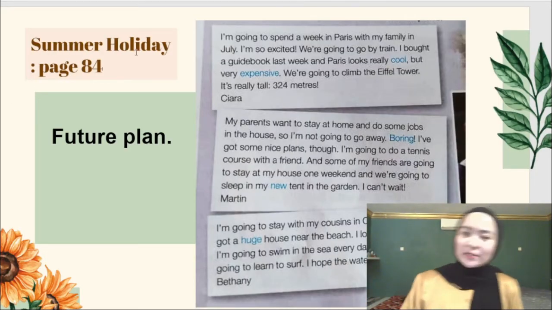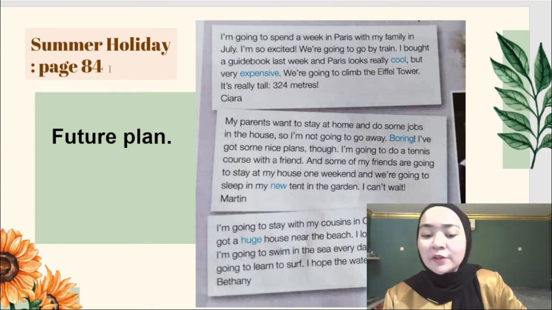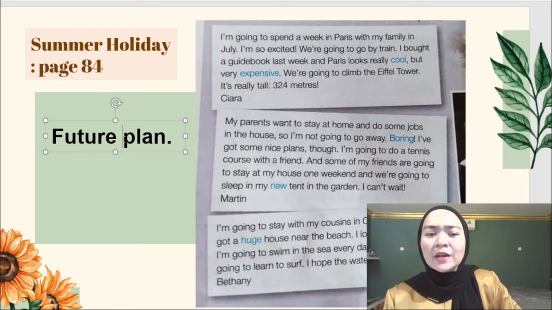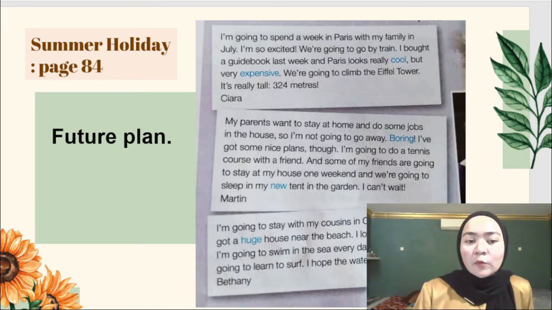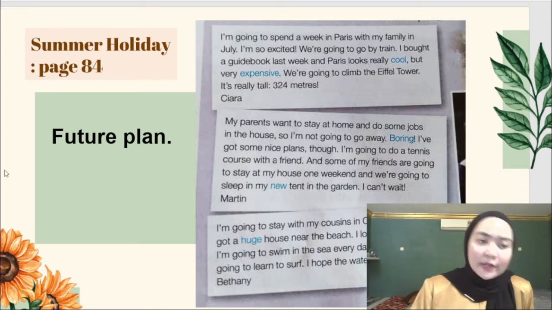This is the passages for summer holiday. You can refer to your textbook page 84. Bear in mind that this is future plan. These are the passages from Sarah, Martin, and Bethany. What I want you to do now is pause the video and take a moment to read the passages. 1, 2, 3, pause your video. After you've read this passage,